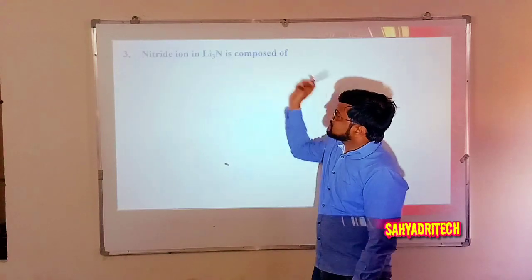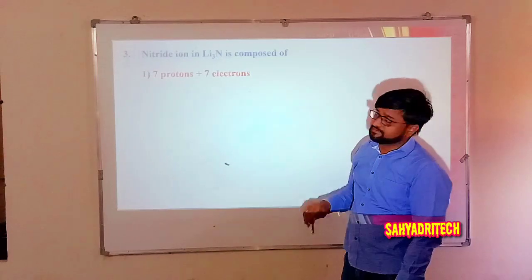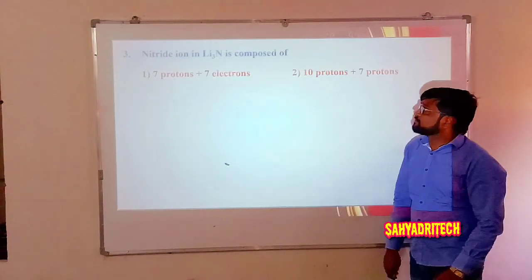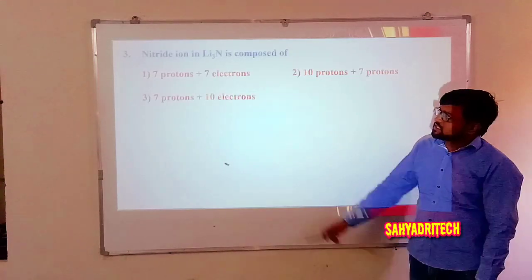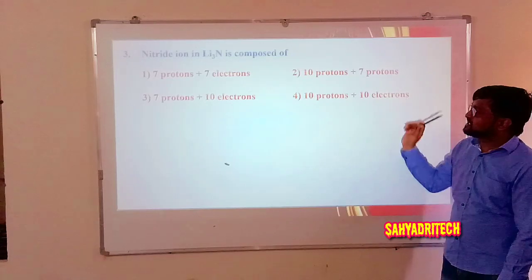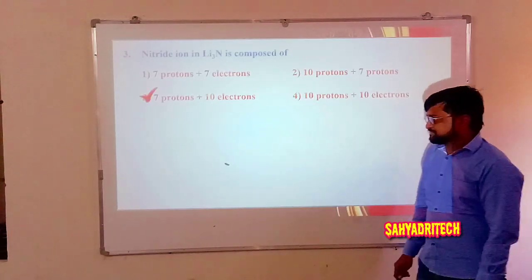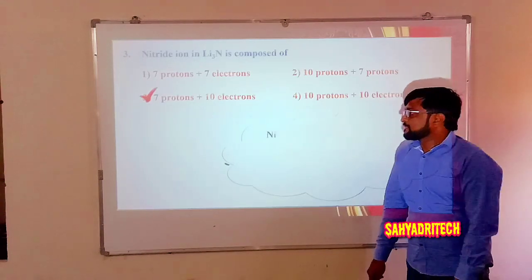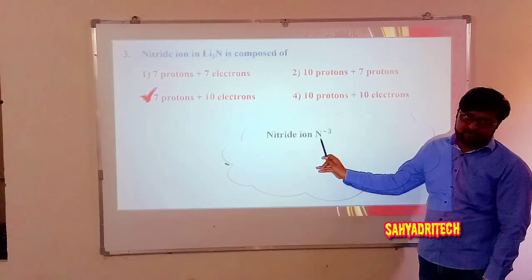Well, the nitride ion in Li3N, lithium nitride, is composed of. First we look at the options. 7 protons, 7 electrons. Second option, 10 protons plus 7 electrons. And third option, 7 protons plus 10 electrons. And the fourth option, 10 protons plus 10 electrons. See here, nitride ion means it is N3 minus, atomic number 7, right?